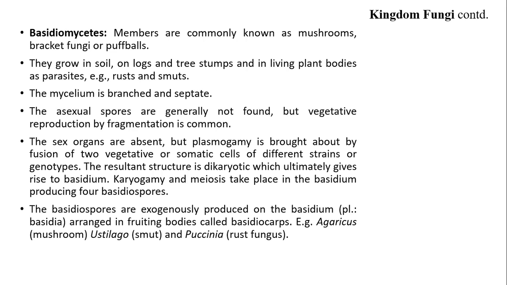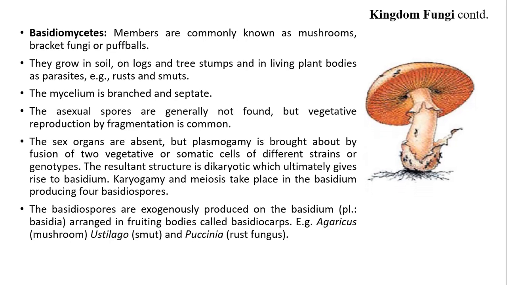The basidiospores are exogenously produced on the basidium, plural basidia, arranged in fruiting bodies called basidiocarps. For example, Agaricus, Ustilago, and Puccinia.